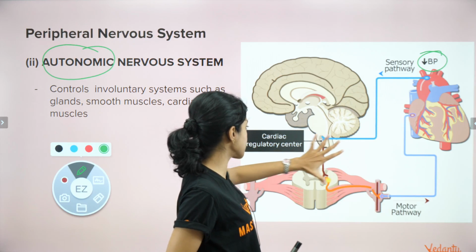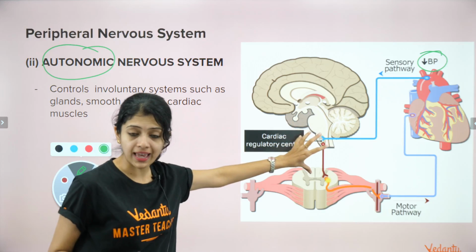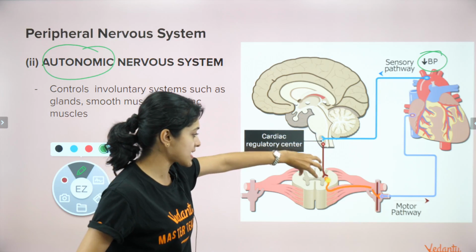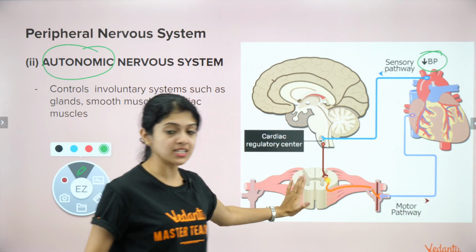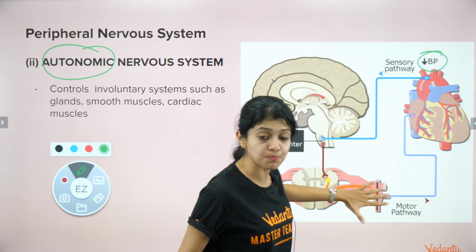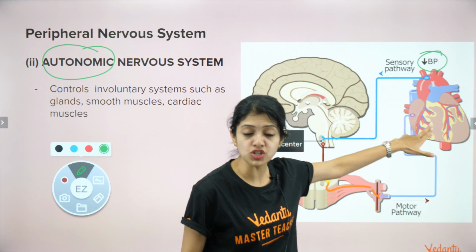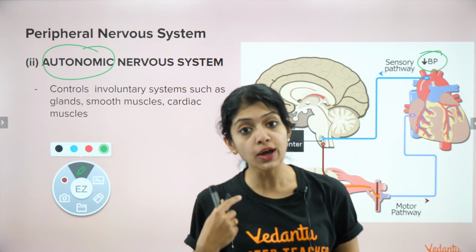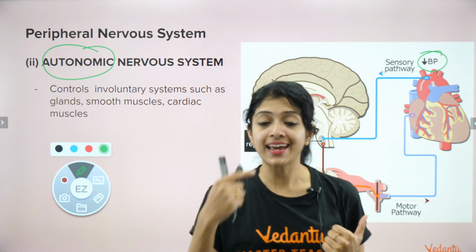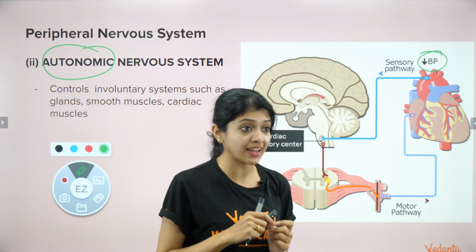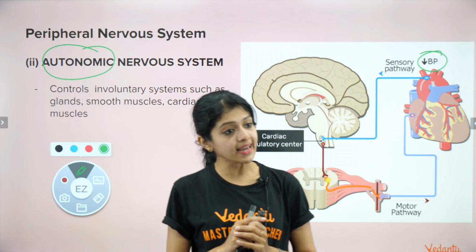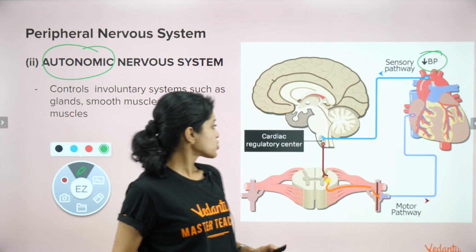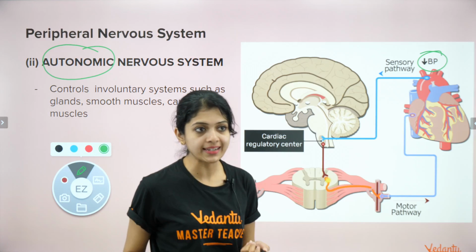So basically it sends its messages to the medulla, and from there whatever response is supposed to be taken, the brain quickly decides for it and it sends its impulses to the spinal cord, and from the spinal cord the responsive impulses are sent back through another pathway back to the heart, so that the heart is able to beat faster. Because blood pressure was low, in order to make up for that, the heart ends up beating faster. Yes guys, is that very, very clear? Yes, cardiac muscle is present in the heart. So that is an example for the autonomic nervous system.